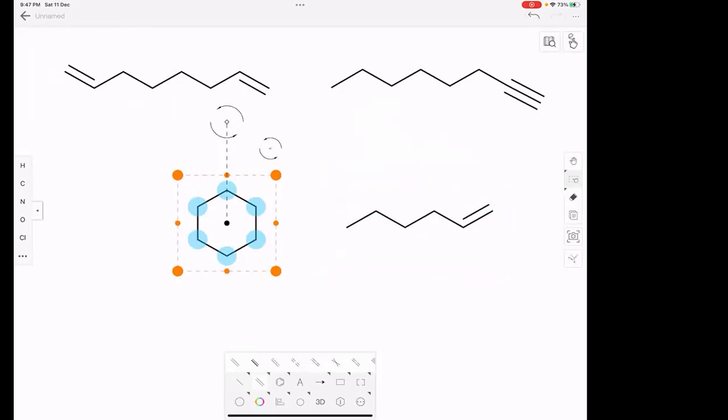Because one is cycloalkane and one is alkene, and both have different properties. Alkenes behave differently, and cycloalkanes behave differently. Even though their degree of unsaturation is the same, their behavior is completely different. One has these pi electrons, which act like an electrophilic site, which you'll understand later. An electrophilic site is a site where electrophiles come and attack. Electrophiles are the groups which are looking for electrons. So they will find electrons in this pi bond, and they will come and attack here.